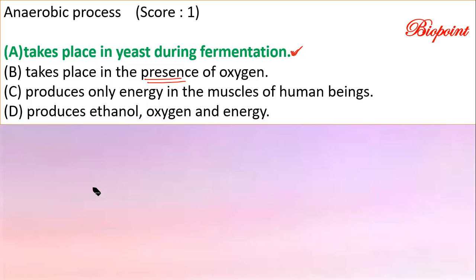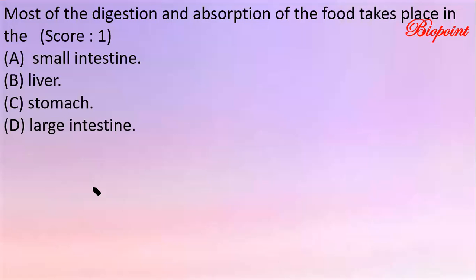Question number 3, again a 1 mark question. Most of the digestion and absorption of food takes place in: Option A, small intestine. Option B, liver. Option C, stomach. Option D, large intestine. Multiple choice question from the CBSE Board 2020 paper. Your answers on the chat box.